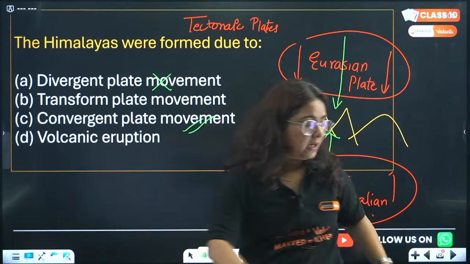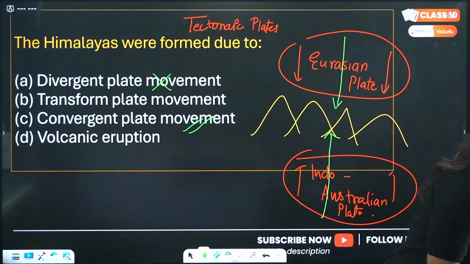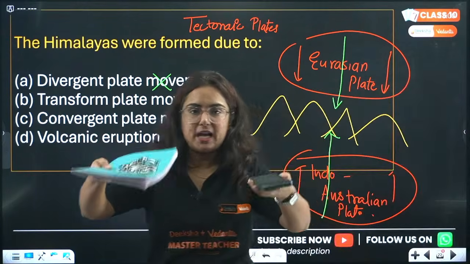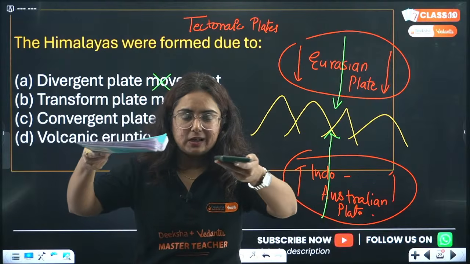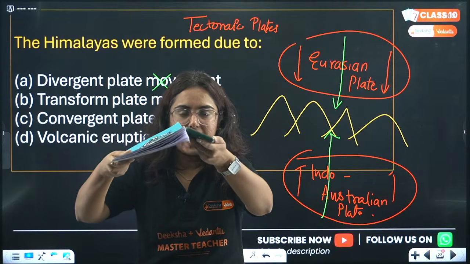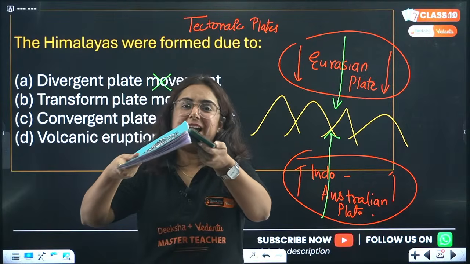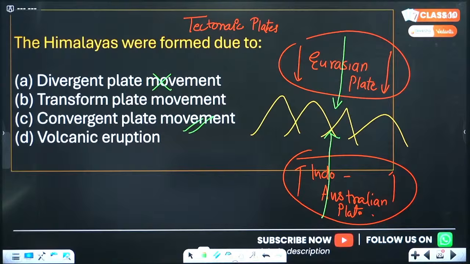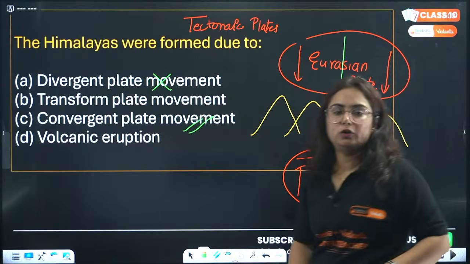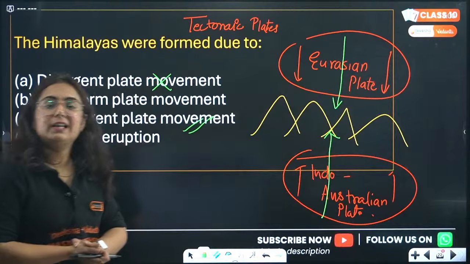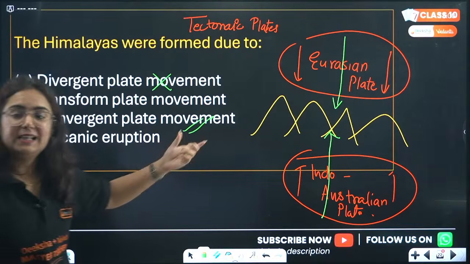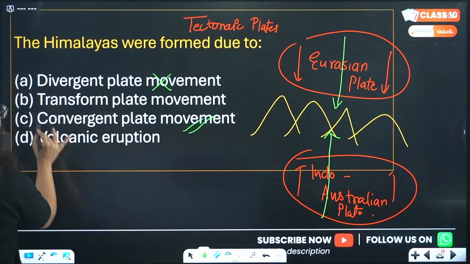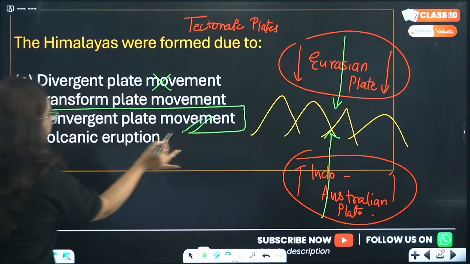When two plates are colliding with each other, what happens? A mountain-like structure is formed, which I told you in the starting of the chapter itself. Get it or not? So how are the Himalayas formed? The Himalayas are formed because of this convergent plate movement.